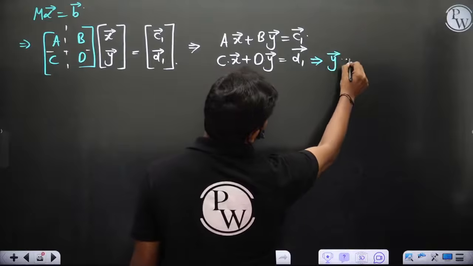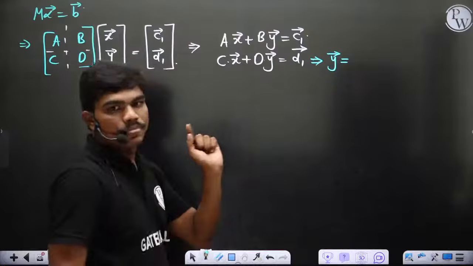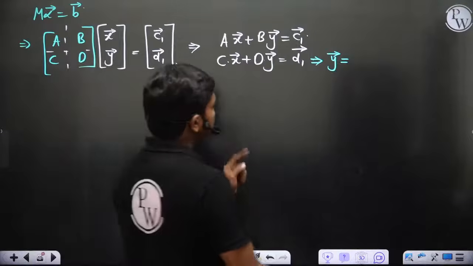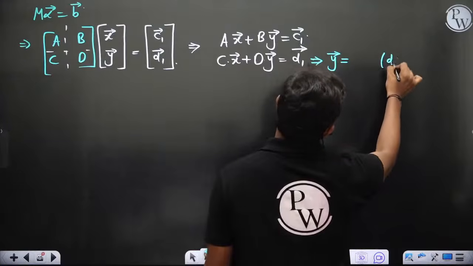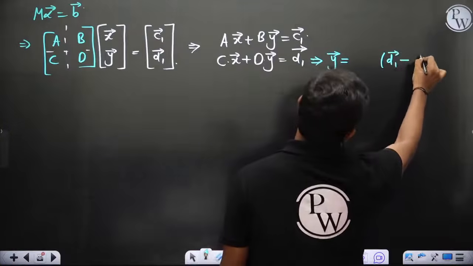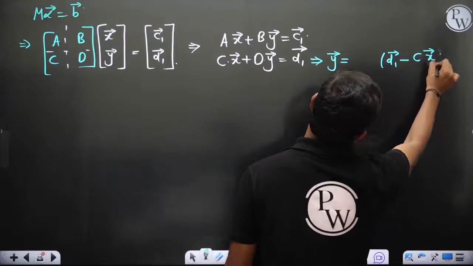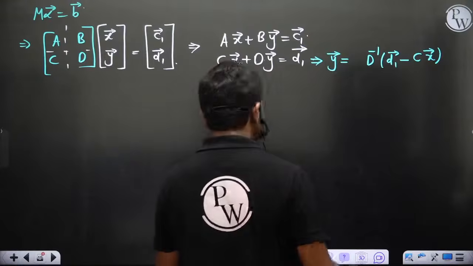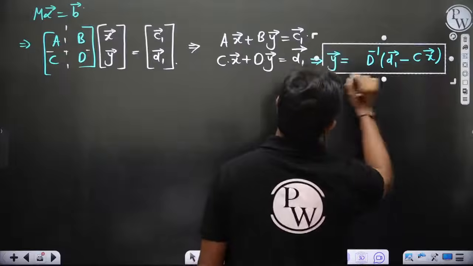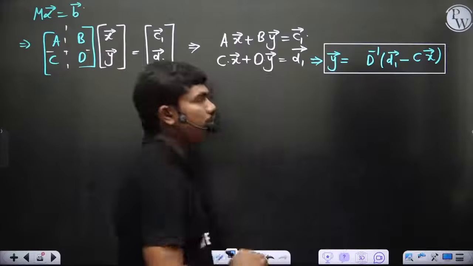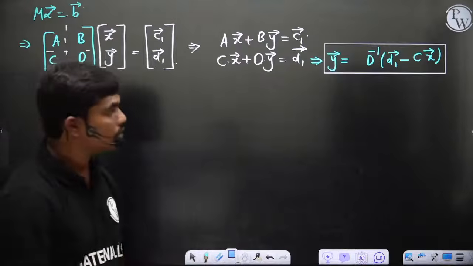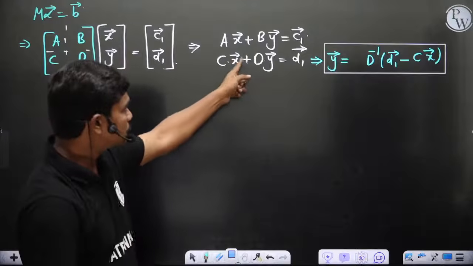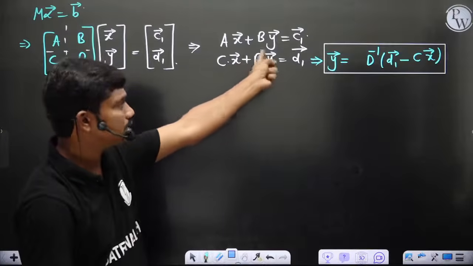If you calculate y, this y is actually D inverse times D1 minus C times x. Because these are matrices, you should not write 1 by D. Everywhere we have matrices. So y can be calculated by using D inverse times D1 minus Cx, of course.